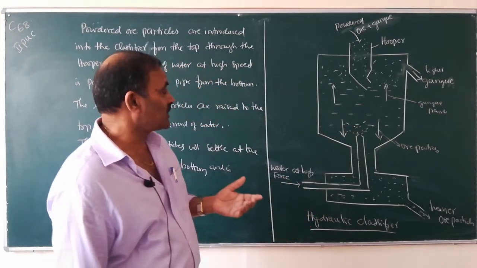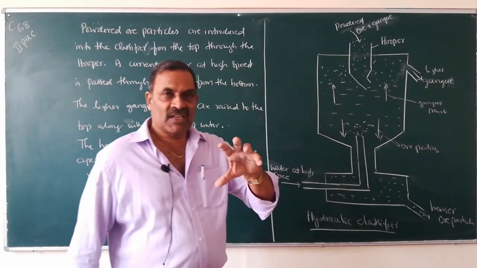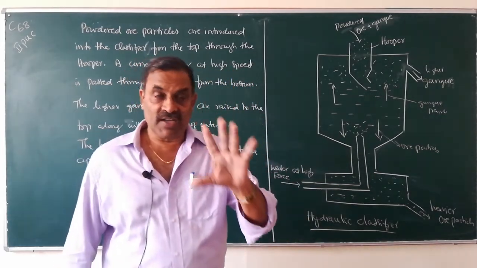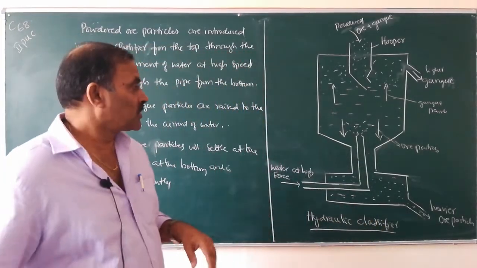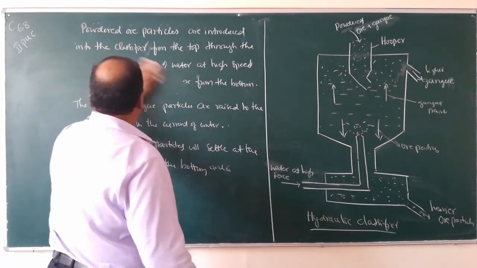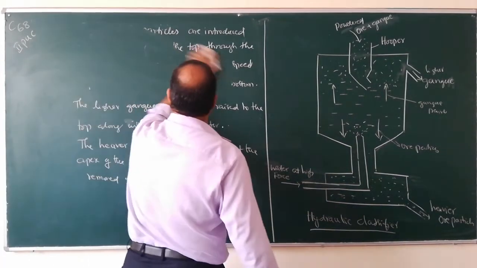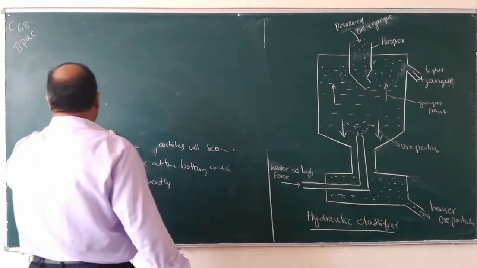This method is used for the concentration of oxide ores like hematite or tin stone. So this is the procedure. Now we will study another method of ore dressing, namely the magnetic separation process.